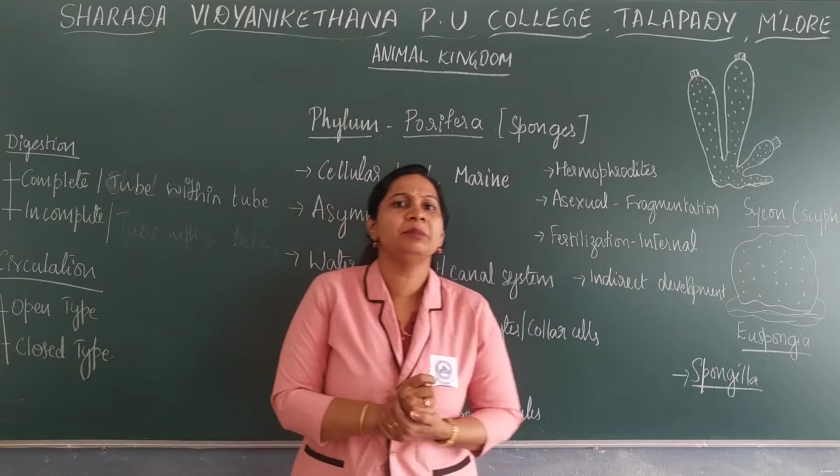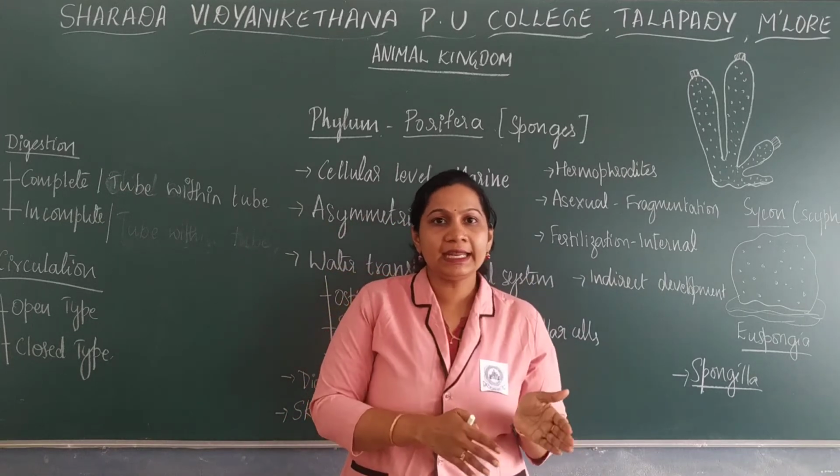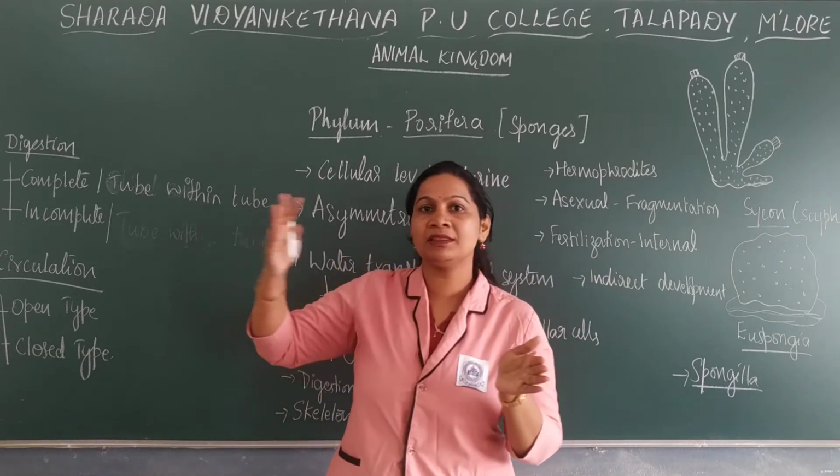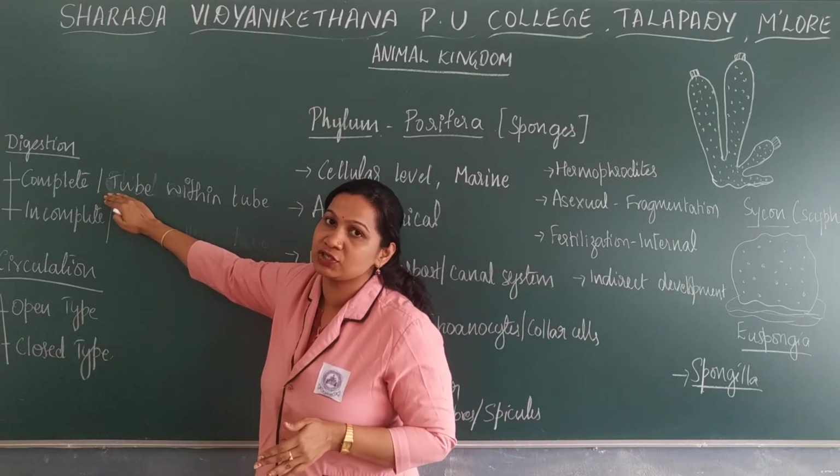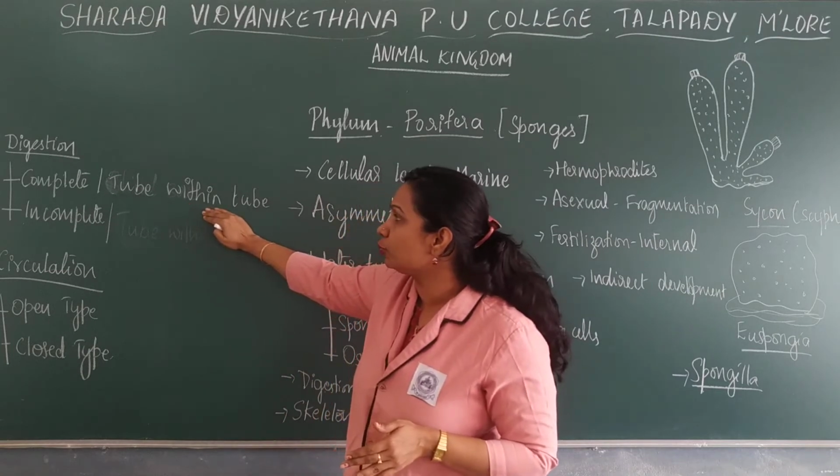For example, the members from Annelida as well as from Aschelminthes till chordates have complete digestion, which is known as the tube within tube plan.